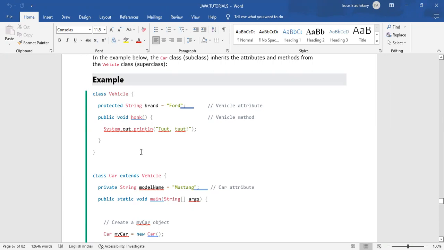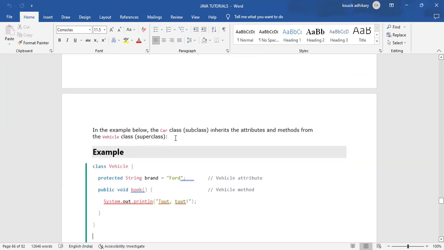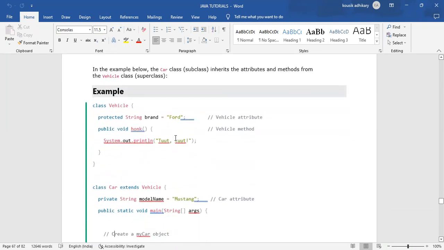One of the most famous examples of inheritance is father and son. We all have fathers, and fathers have some properties.